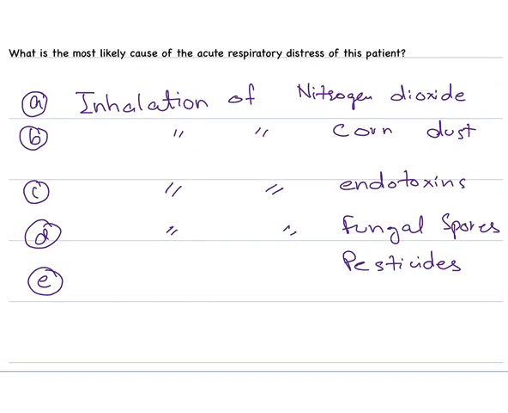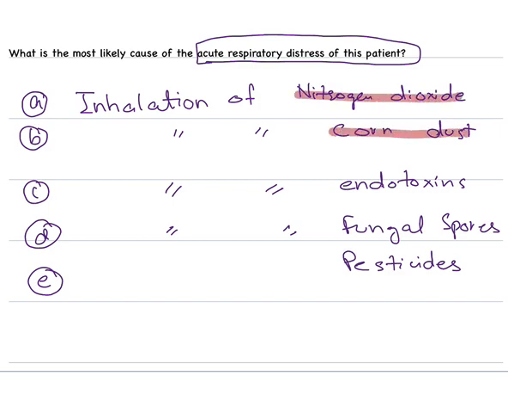So, question. What is the most likely cause of acute respiratory distress in this patient? Inhalation of nitrogen dioxide, inhalation of corn dust, inhalation of endotoxins, inhalation of fungal spores, inhalation of pesticides.